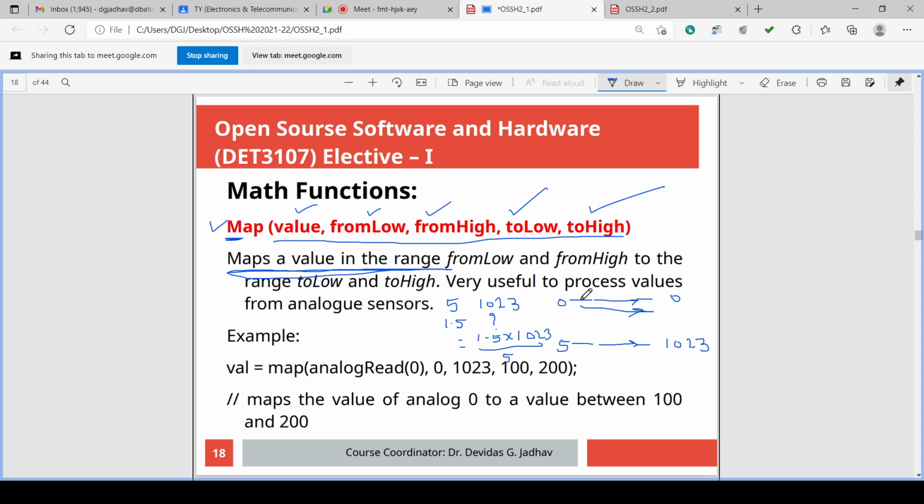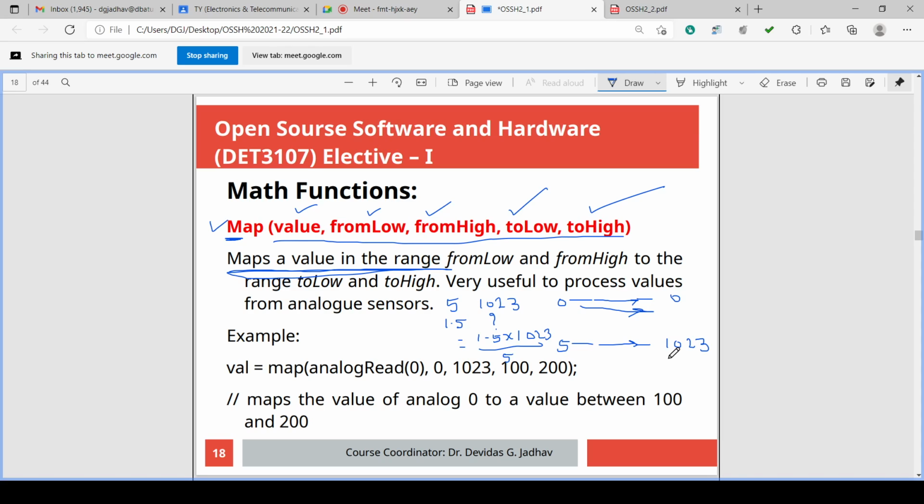So in this way, for any value in the 0 to 5 range, the respective value in the 0 to 1023 range can be allotted and assigned, and this is called mapping. Mapping the 0 to 5 range on the 0 to 1023 range. One range is mapped on the other range, one value is mapped on the other range's value. Okay, so this is called mapping.